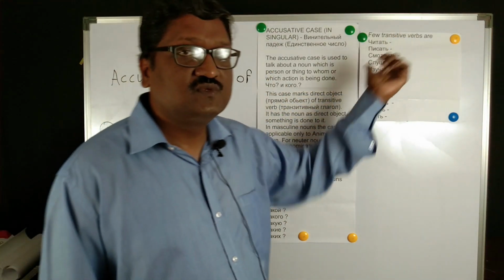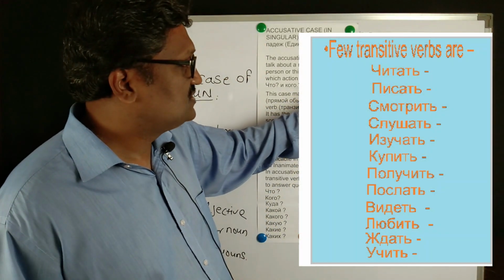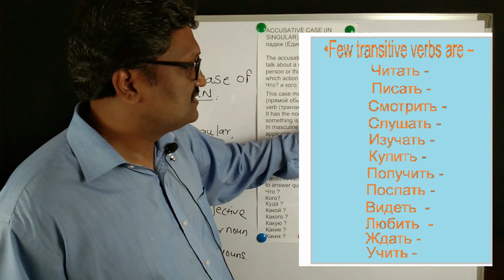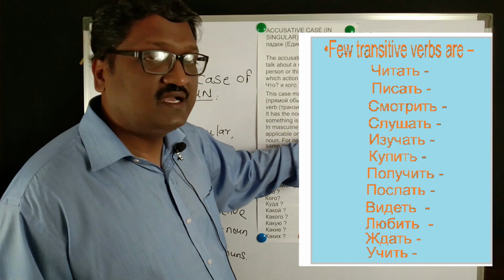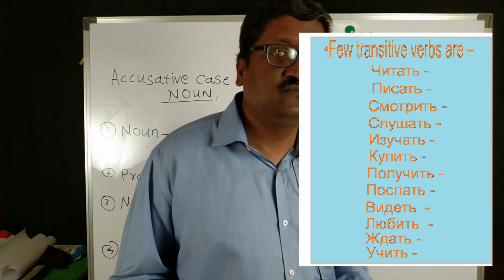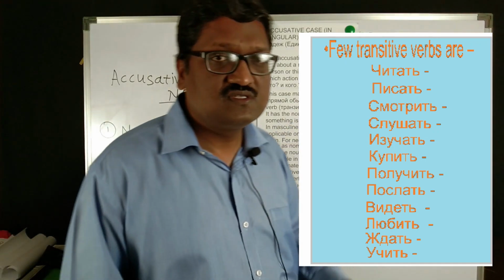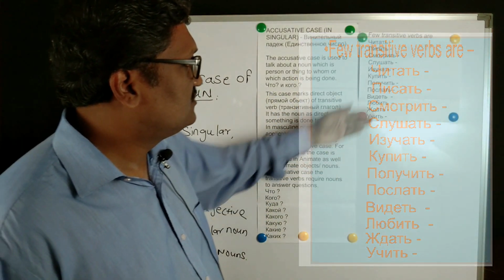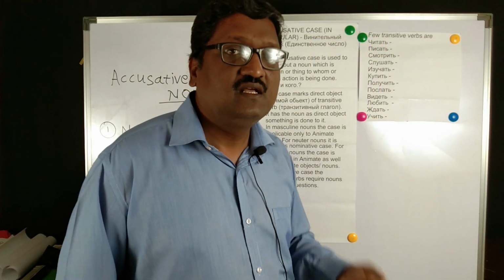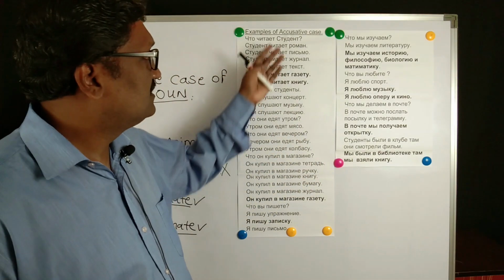And these are the transitive verbs which require the accusative case: chitat, pisat, smotret, slushat, izuchat, kupit, poluchit, poslat, videt, lyubit, zhdat and uchit. Similarly, if you say pisat, for writing we should have some note. If you are writing a note, zapiska, then zapiska will come in the accusative case: ya pishu zapisku. Now what is happening in this accusative case, how the noun will decline, we will see subsequently. Here I have some examples of the accusative case.